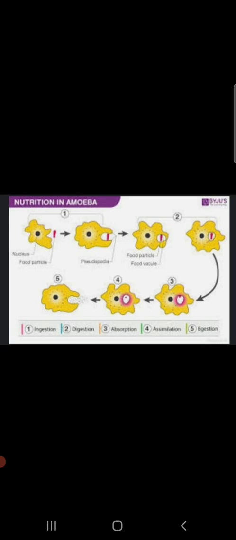Amoeba feeds on microscopic organisms. On sensing food, when amoeba realizes that there is food around, it gives out its pseudopodia or false feet which surround the food particle, and they ultimately take the food particles inside the body. So what is helping the amoeba in ingestion here? It is the pseudopodia that is helping the amoeba to take in the food. The food particle inside the amoeba forms a food vacuole. When the amoeba takes in the food, children, it forms a food vacuole.